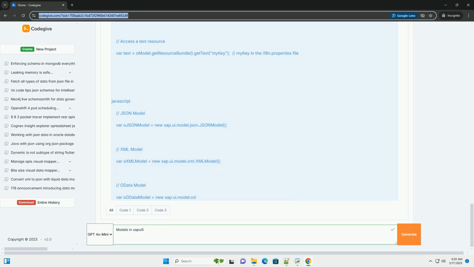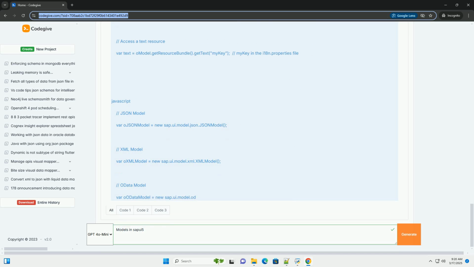Models help separate the data layer from the UI layer, making your application more maintainable and testable. Centralized data management. Models provide a central point for managing your application's data, making it easier to update and maintain. Simplified updates. Changes to data in the model automatically update bound UI elements, streamlining the development process.